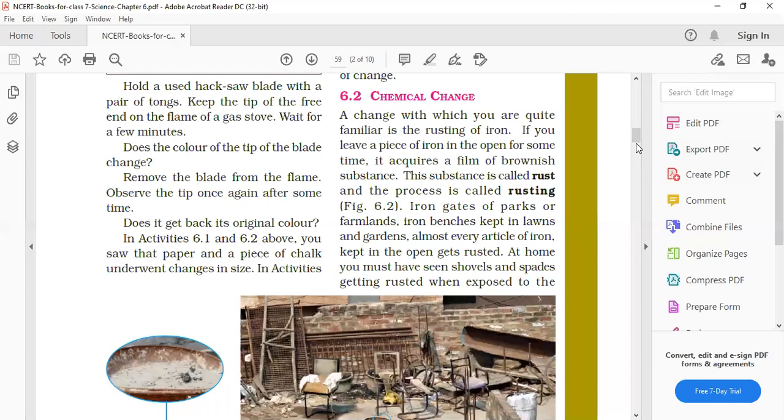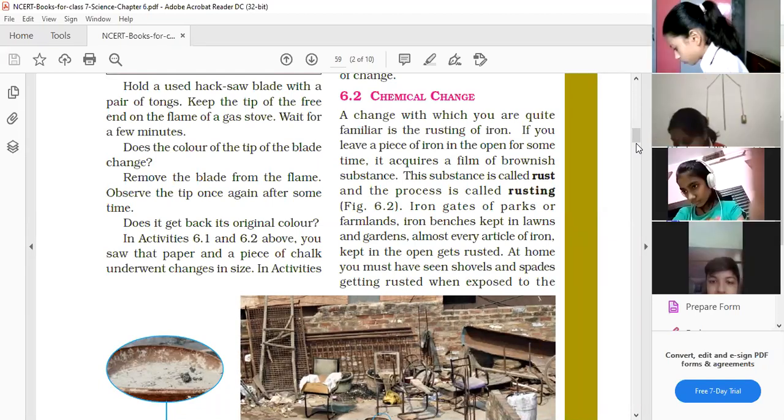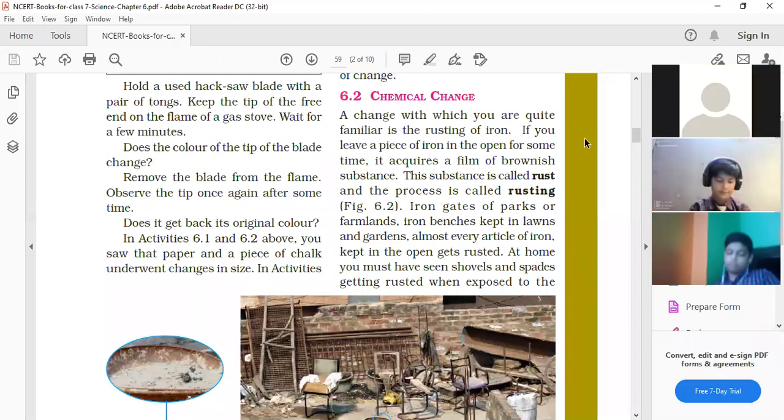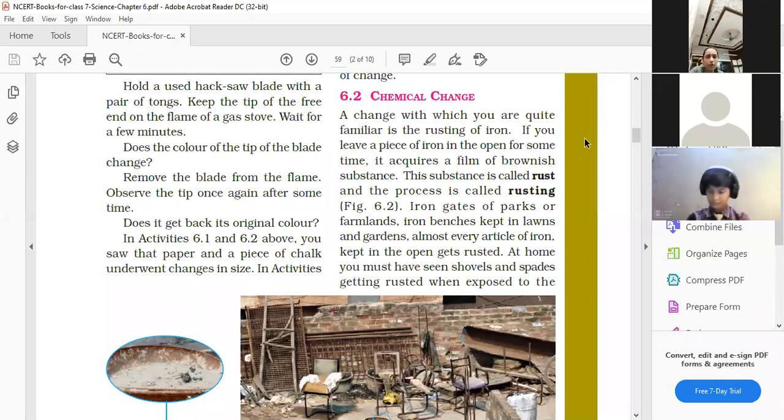Next, first of all, you just start reading, and after that, children, kindly switch on your cameras. Abhigyan, start reading chemical change. Abhigyan, yes, unmute. Yes, ma'am.